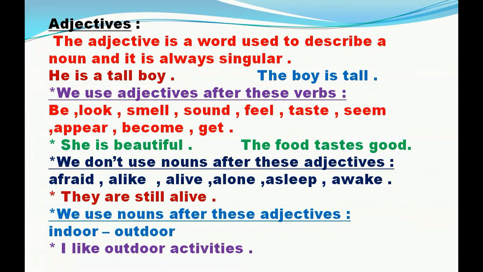We use nouns after these adjectives, indoor and outdoor. For example, I like outdoor activities. Outdoor is an adjective and activities is a noun. We must put a noun after these adjectives.